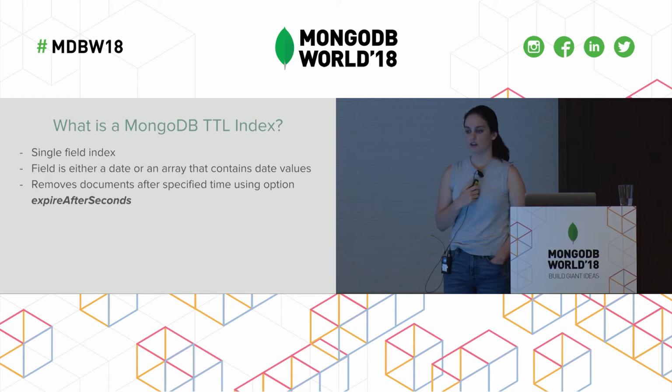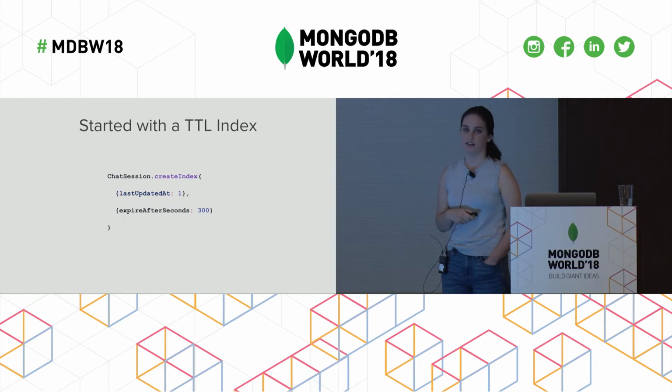And you specify the amount of time that you want the index to expire the document after, with this field, expireAfterSeconds. So with chat sessions, you can basically say after 5 minutes, at the database level, expire this document if it hasn't been updated in that time.